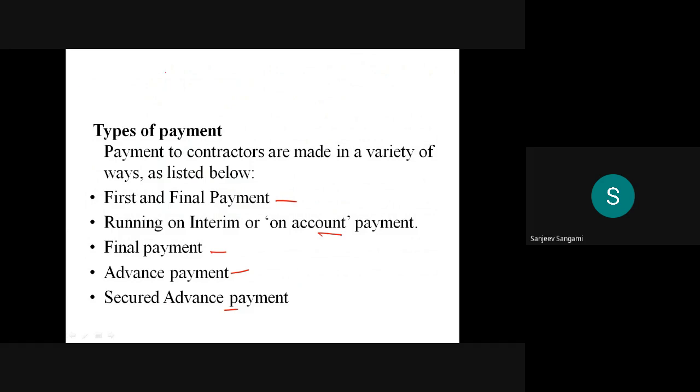First, the earnest money deposit and security deposit. So always, if you are discussing the types of payments or the bills, you have to keep these in mind.